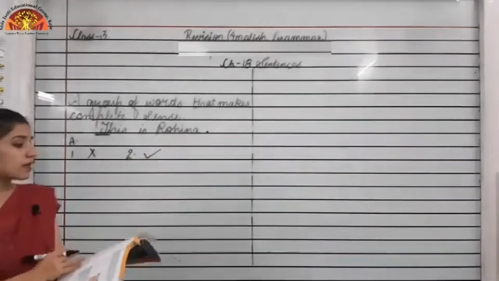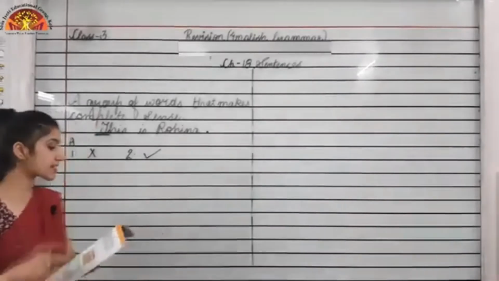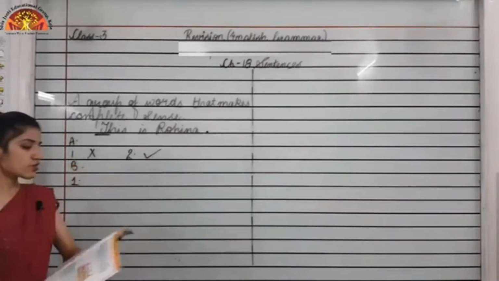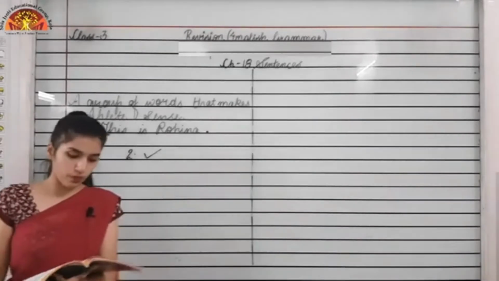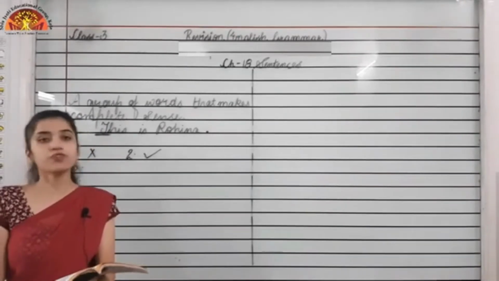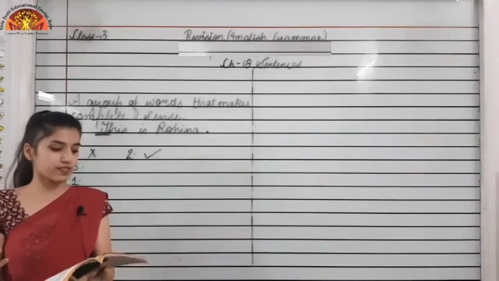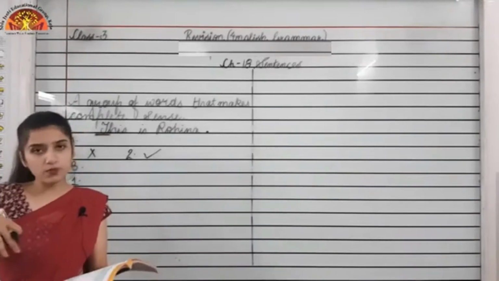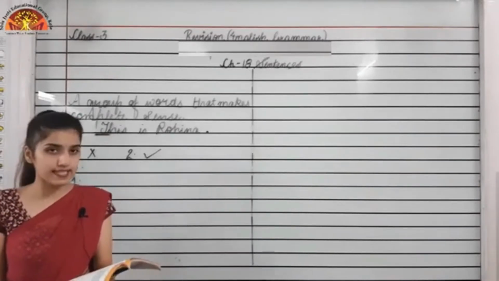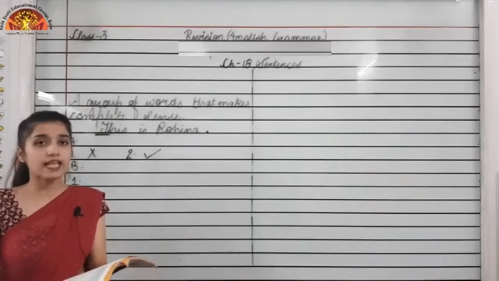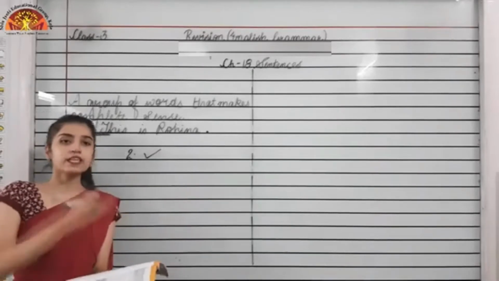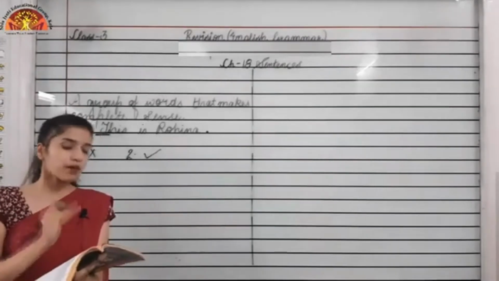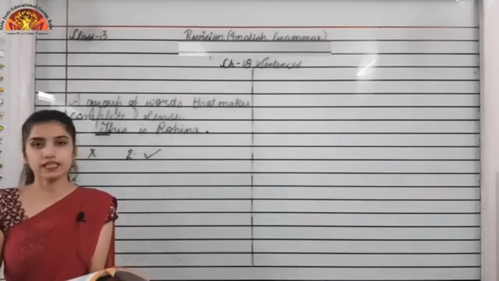Now moving to the next exercise, which is exercise number B, first one. Rearrange the following group of words to form meaningful sentences. Use capital letters and full stops. We are given jumbled words, and we have to rearrange them to make a meaningful sentence, beginning with a capital letter and ending with a full stop. First is Mumbai, big city is a.